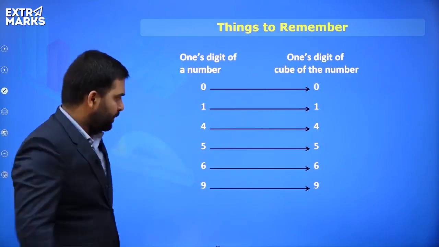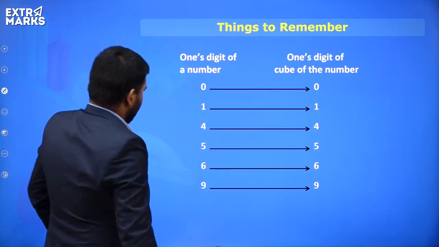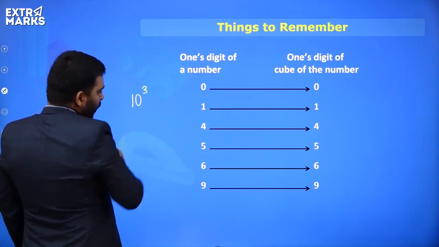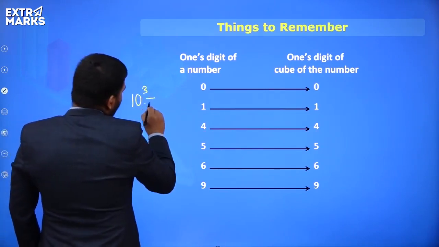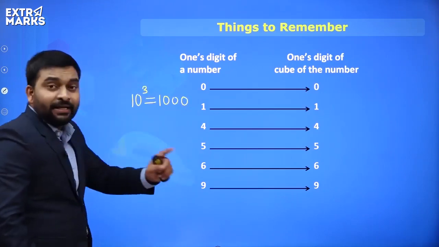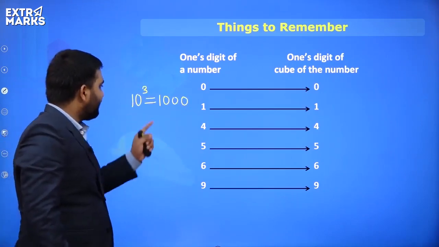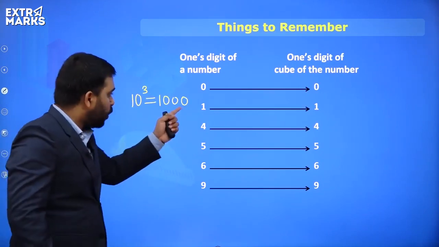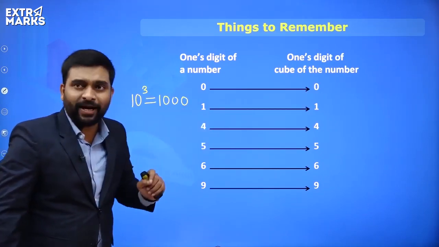I'll repeat everyone. Let's take an example. If I say 10 cube, so 10 cube will be how much? 1000. Correct? So now, see, 10's unit digit is 0. So the cube of this number will also end with 0. Right?